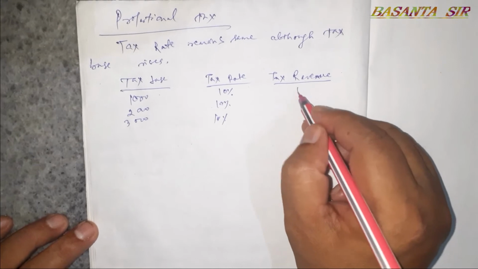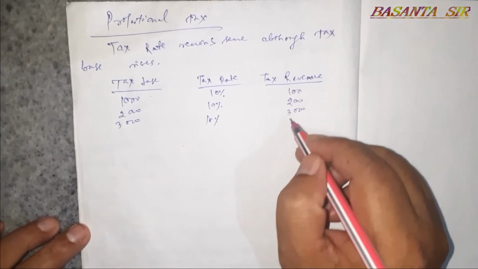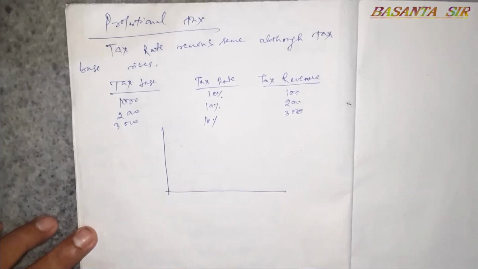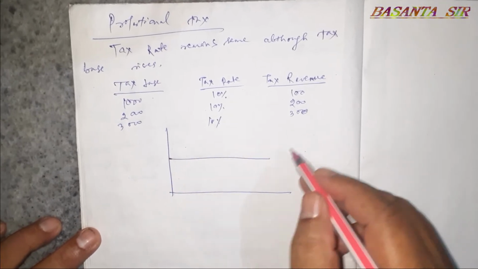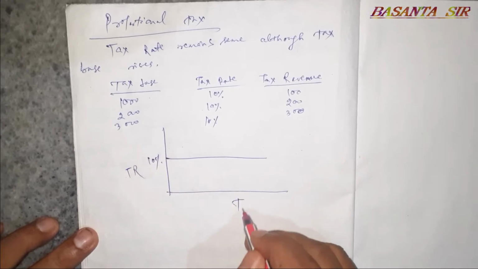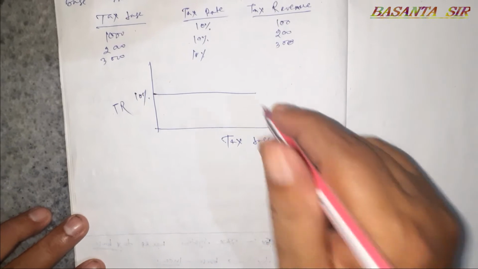So the tax revenue is 100, 200, 300. In this case, income rises, tax also rises, but the tax rate remains same, that is 10%. So it is proportional tax.